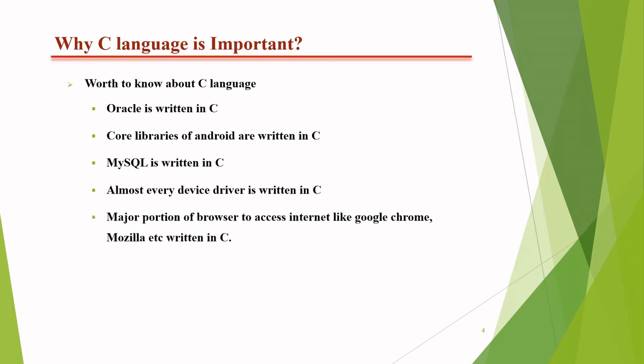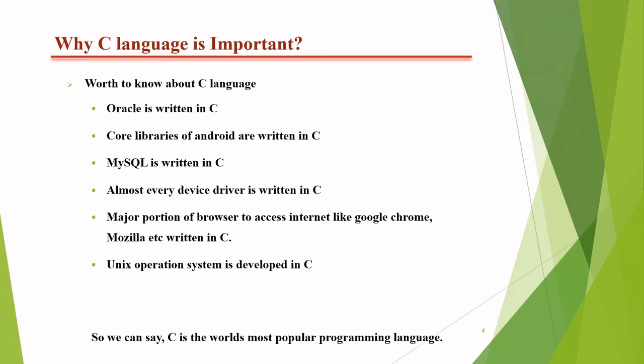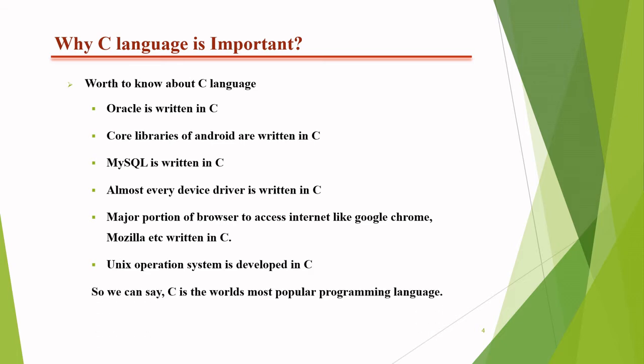Similarly, a major portion of the browsers to access the internet, like Google Chrome and Mozilla, which we use almost every time for internet work, is also written in the C language. And the most important point is what? The first operating system, the Unix operating system, is also developed in the C language. So we can say that C is the most popular language.